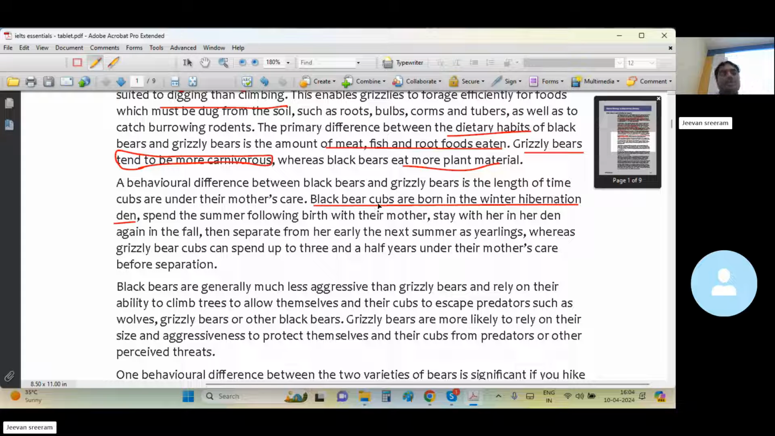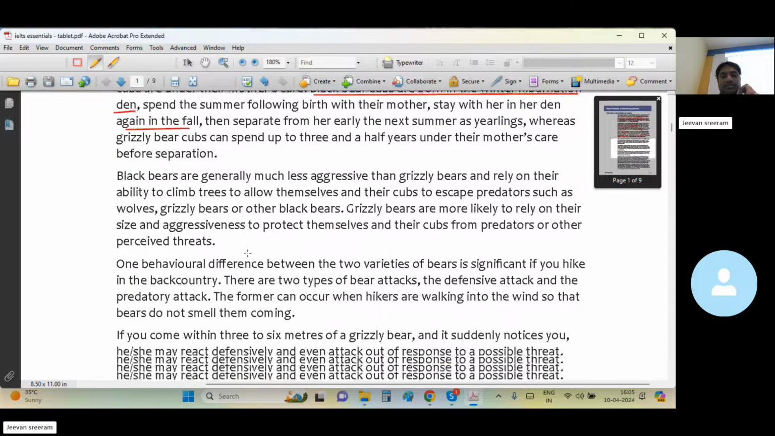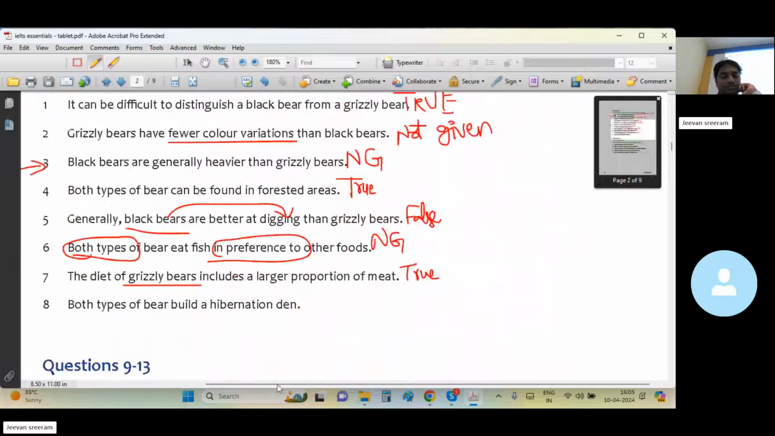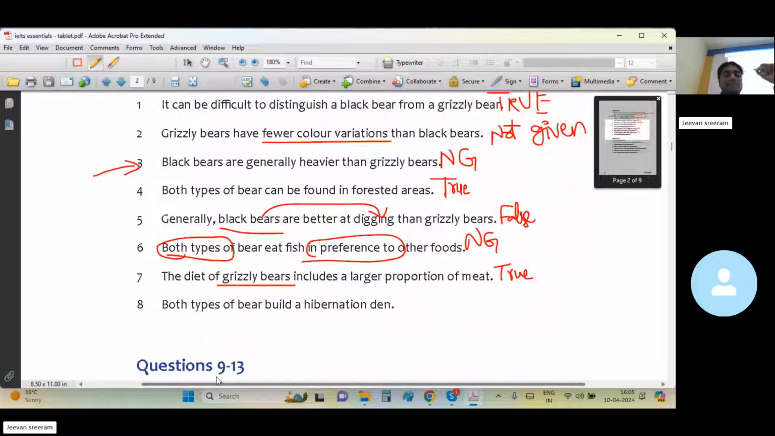There might be other animals that build it. There is no information that they build the hibernation den themselves anywhere in the passage. Some other animals may build it and they may reside in it, invading or occupying it. So there is no such information given straight away that they build. They spend the summer following birth with their mother, stay with her in the den again in the fall, then separate. So nowhere is it given. It must be not given, and again it has been mentioned as a parallel, a commonality, between these two.